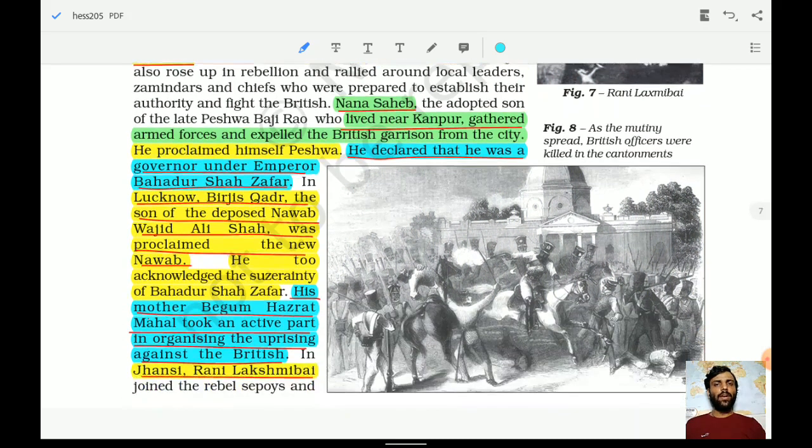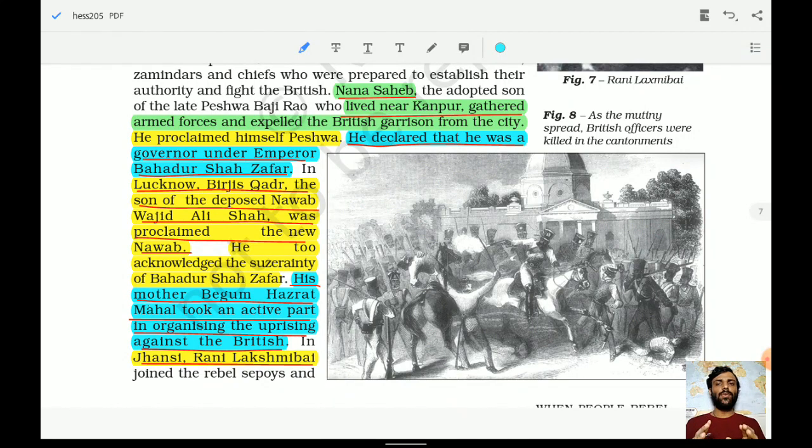There was Nana Sahib, who lived in Kanpur, gathered an armed force and expelled the British garrison from the city. So a question can be asked: Nana Sahib was revolting in which area? He was handling the area of Kanpur. He proclaimed himself the Peshwa and declared that he was the governor under Emperor Bahadur Shah Zafar. Nobody appointed him. He appointed himself, saying I am the Peshwa and I am the governor under Emperor Bahadur Shah Zafar.